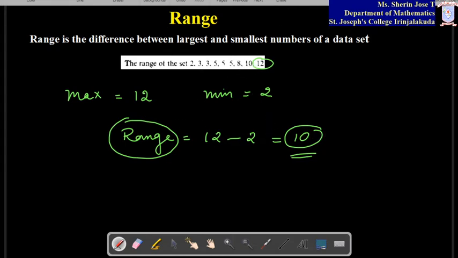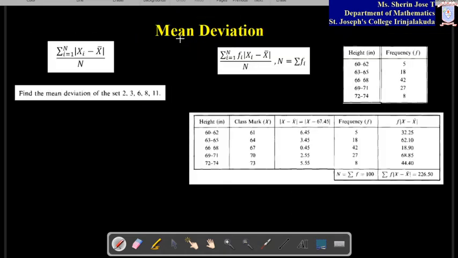Now the next type of measure of dispersion is mean deviation. Mean deviation can be done for ungrouped and for grouped data. Hope you know the concept of ungrouped and grouped. Ungrouped means you are just listing all the terms in a sequence. Grouped means we are classifying it into ranges like 10 to 20, 20 to 30. Likewise, we are classifying and finding the frequency in each class.